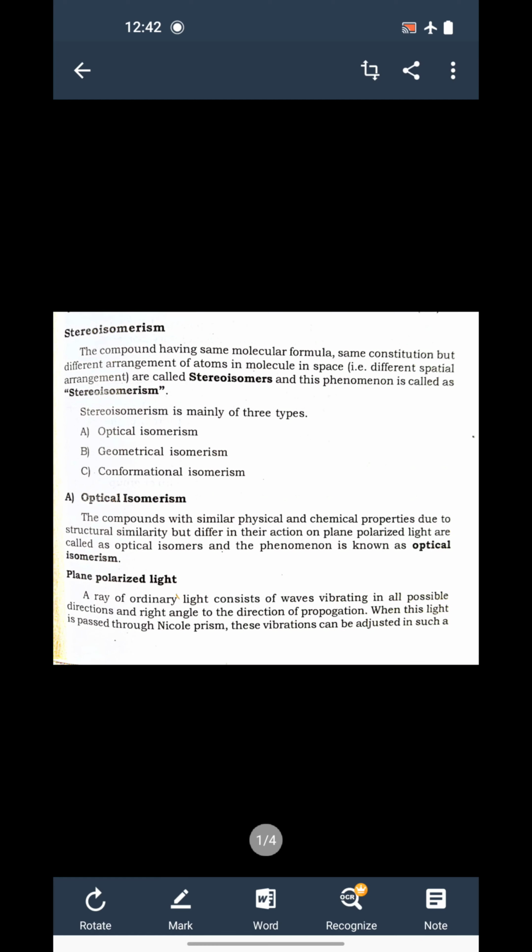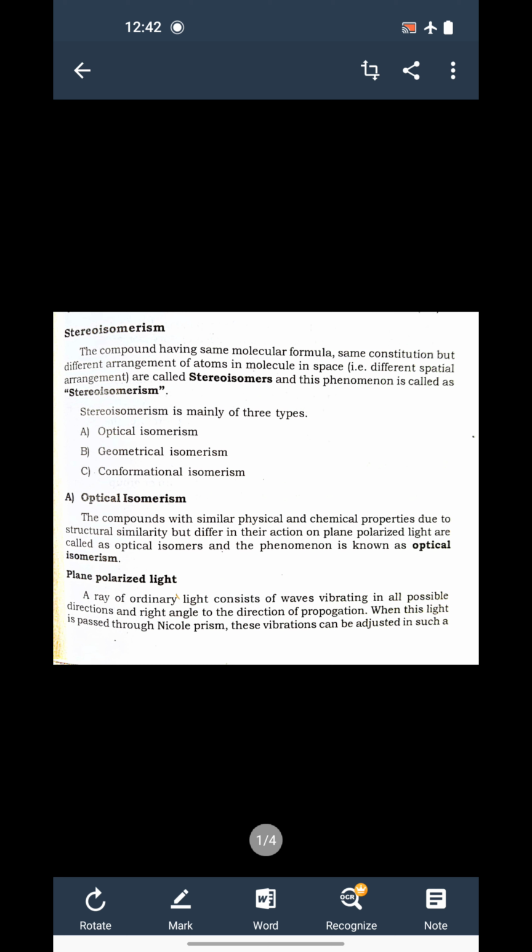Hello students, in the previous lecture we discussed isomerism. Two types of isomerism are there: structural isomerism and stereoisomerism. Structural isomerism is again classified into 6 groups. We discussed all the 6 isomers there.